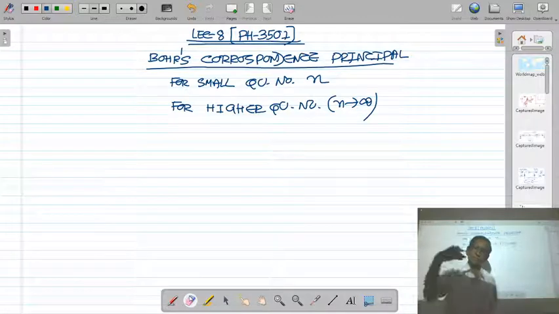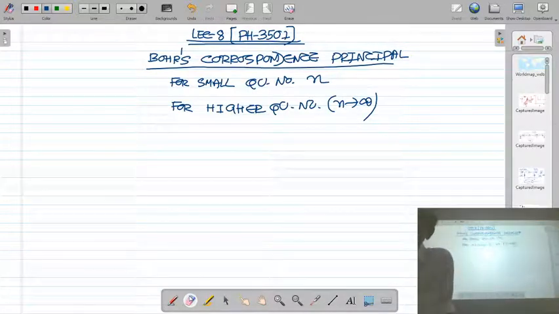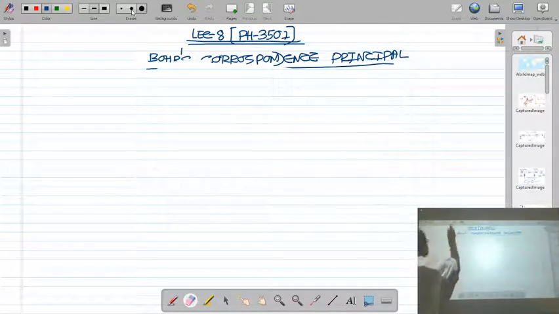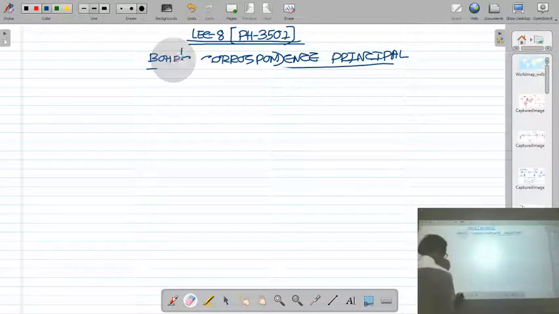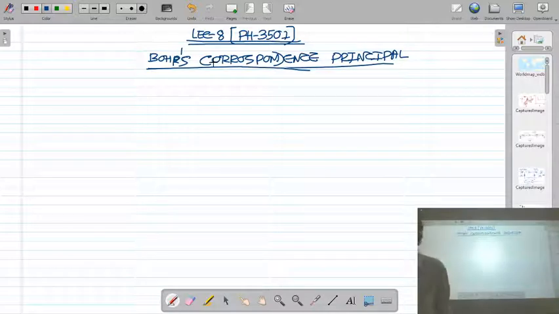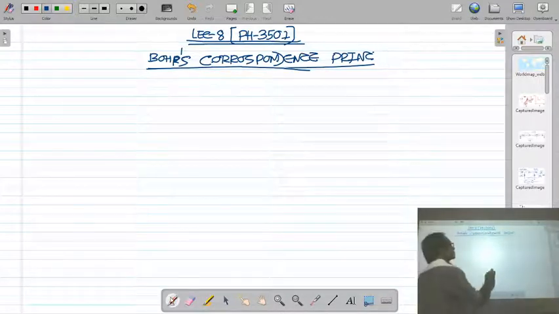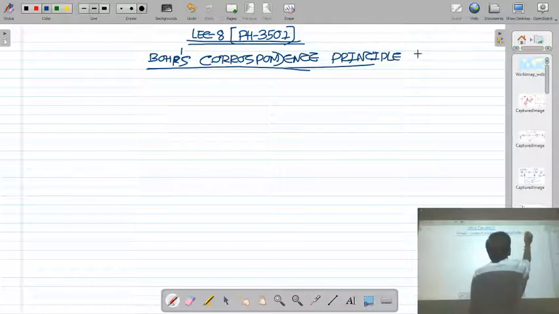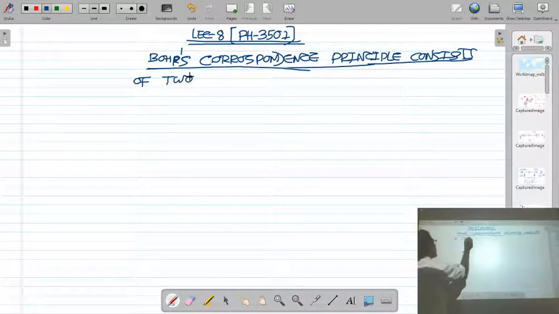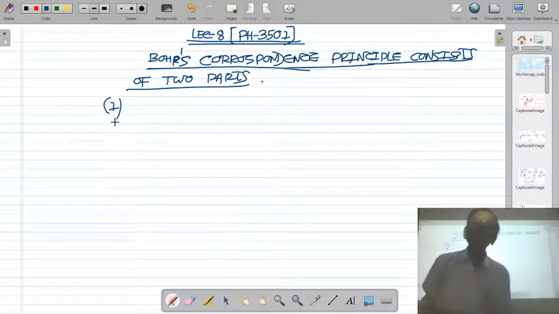Only in the limit of higher quantum number do they agree. So I am giving you the statement of Bohr's correspondence principle in two parts.